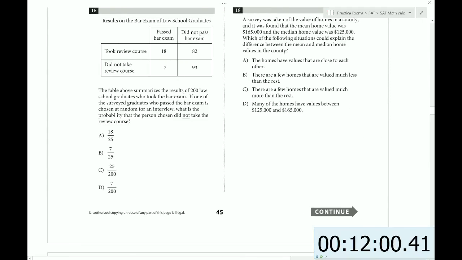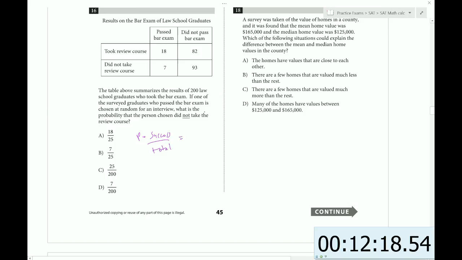The table above summarizes the results of 200 law school graduates who took the bar exam. If one of the surveyed graduates who passed the bar exam is chosen at random for an interview, what is the probability that the person chosen did not take the review course? So this is a probability. Probability is always success over total, right?